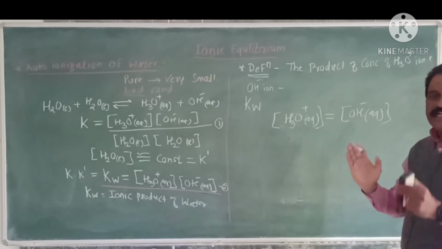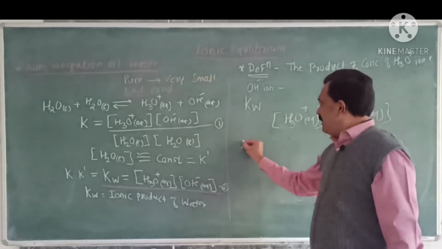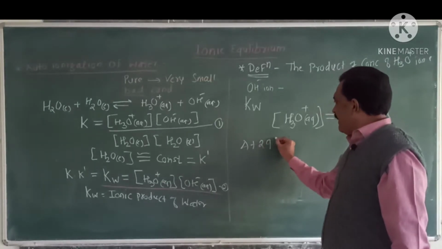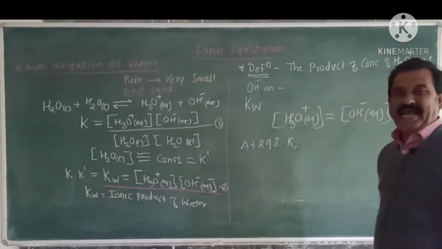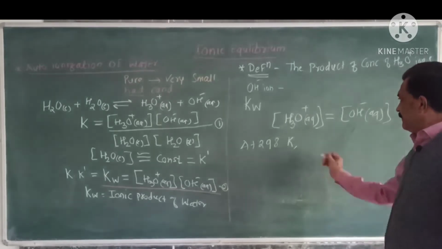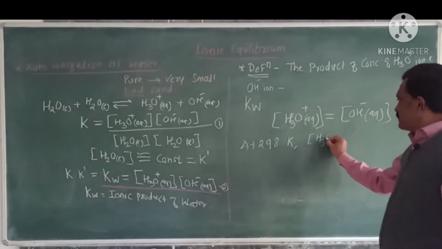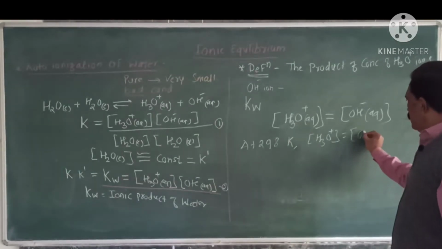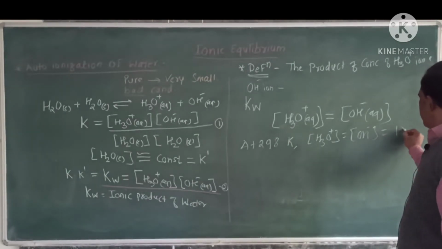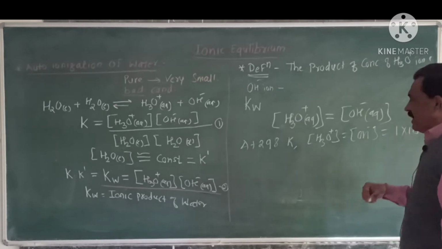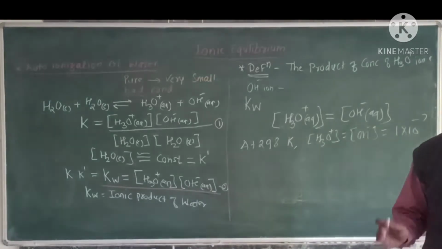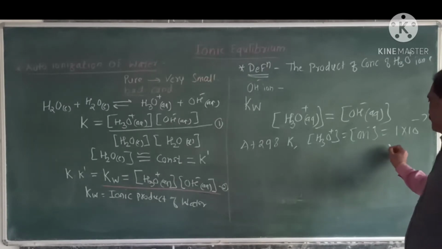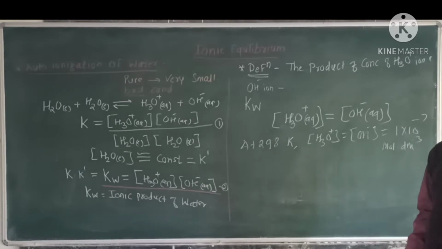It is observed that at 298 Kelvin, the concentration of H3O plus, which is equal to the concentration of OH minus, is equal to 1 into 10 raised to minus 7 moles per decimeter cube.